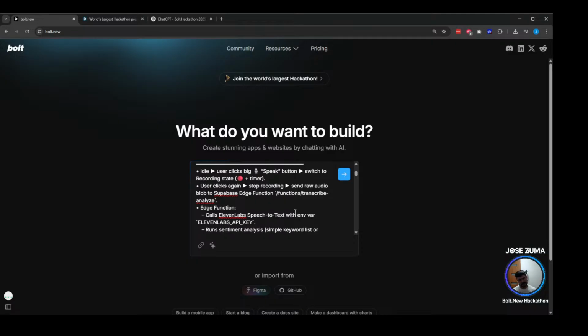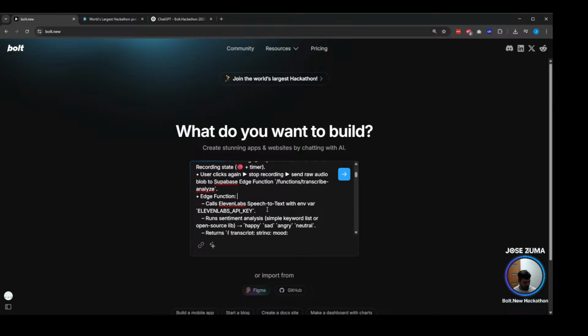What it will do, in a few words, is that you as a user will just read something, say something, you will speak, we will record this, and we will send it to ElevenLabs, which is a separate price because ElevenLabs is part of different pricing. ElevenLabs will do a transcript, then we should use some sentiment analysis, which is a very valid point. We don't have it defined. We have it defined with a keyword list, which is super silly. So we should use OpenAI to analyze this, and then it will tell you if you are angry, if you are sad, how you are feeling, so that you will remember about it.